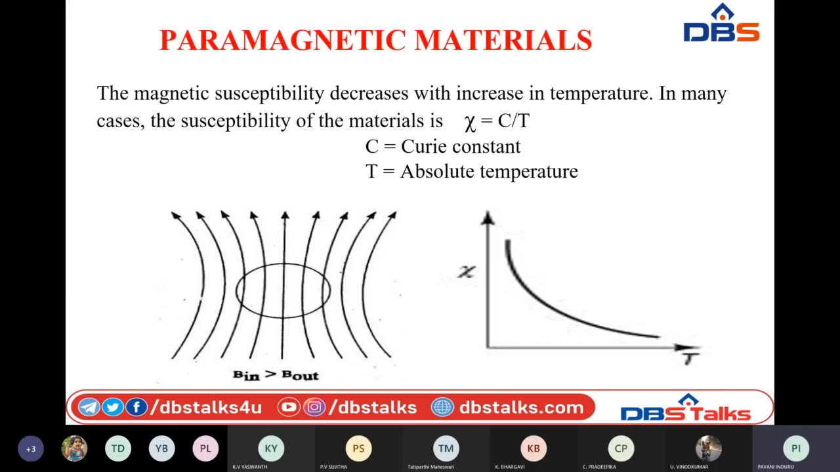whenever temperature increases. This was observed by the scientist Madame Curie, and that is why it is represented by Curie's law. In this law, magnetic susceptibility is inversely proportional to temperature: chi is proportional to 1 by T. To replace that proportionality, we take one constant, known as C, Curie's constant. This law is known as Curie's law, which tells the behavior of paramagnetic materials depending on temperature.